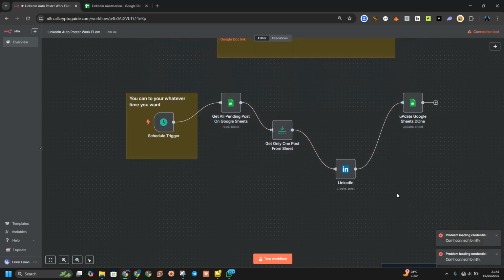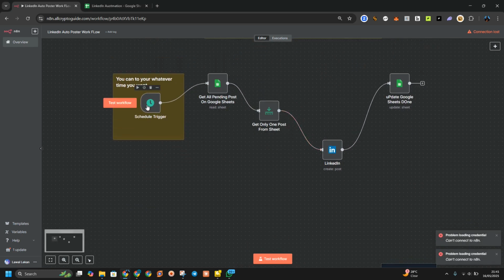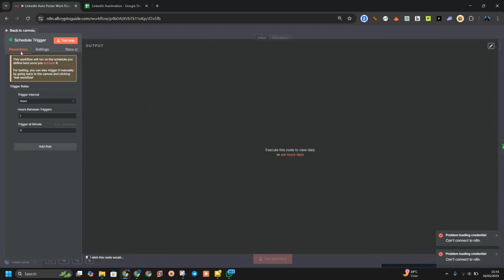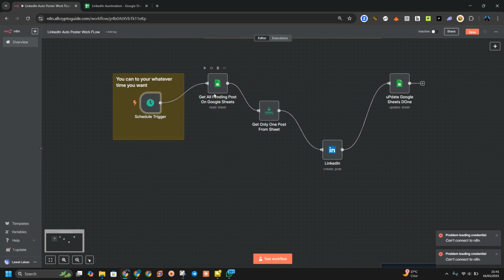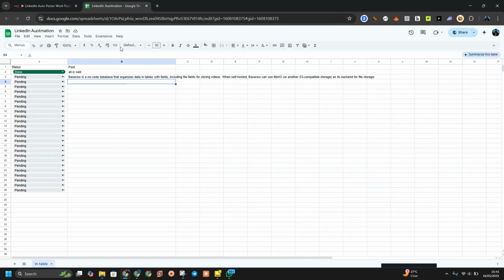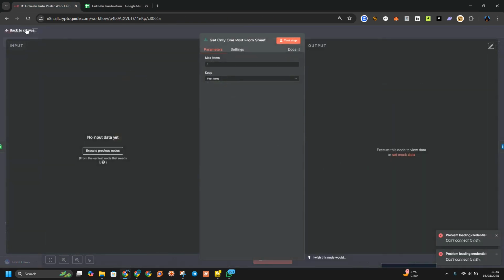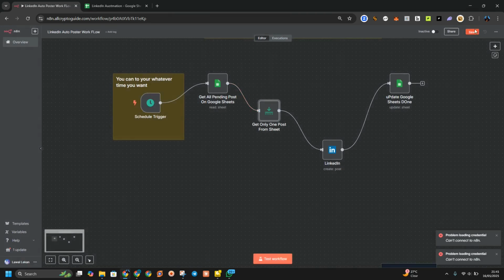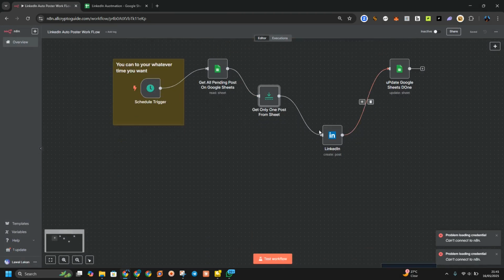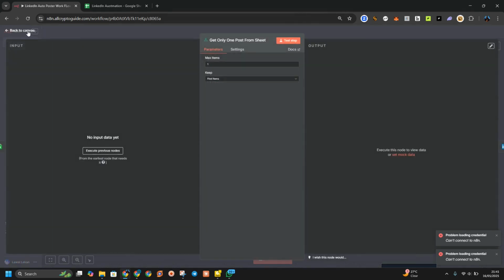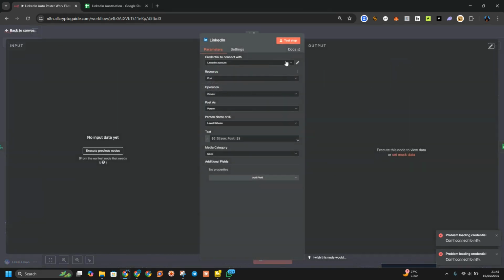So how does this thing actually work? First thing, we set a trigger to make sure this is running every 1 hour to post our content, which is too high for me. So we are setting it to 1 day. So this is going to post one post daily, and it's going to get content from here. The content has already been posted by you here. After this, it's going to limit it to one post, and after it limits it to one post, we are going to create our LinkedIn and get our LinkedIn API.